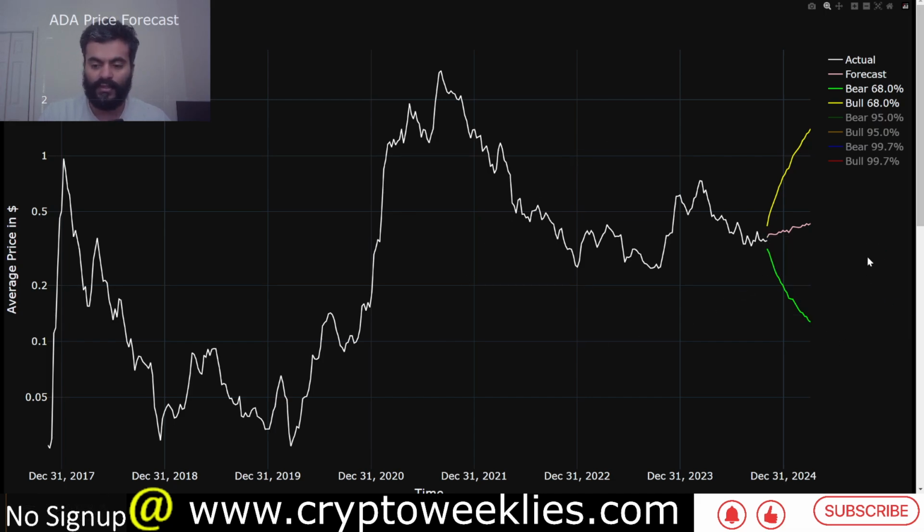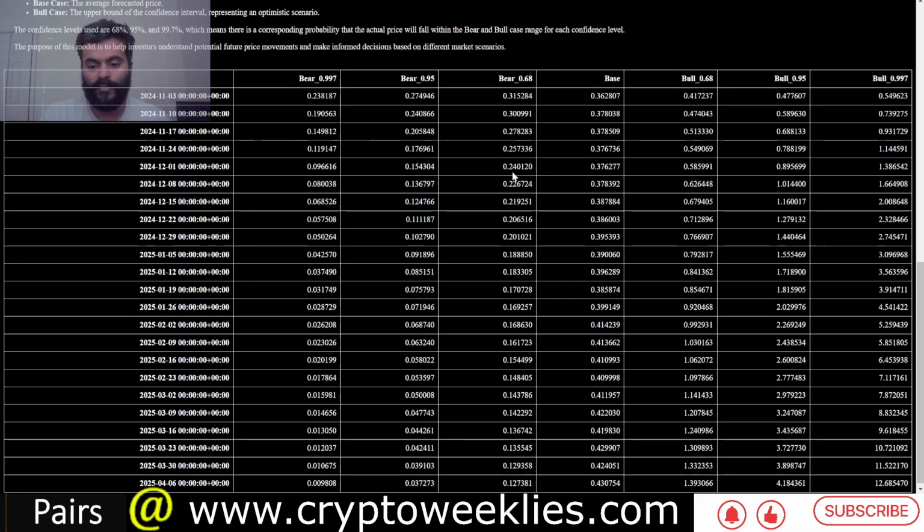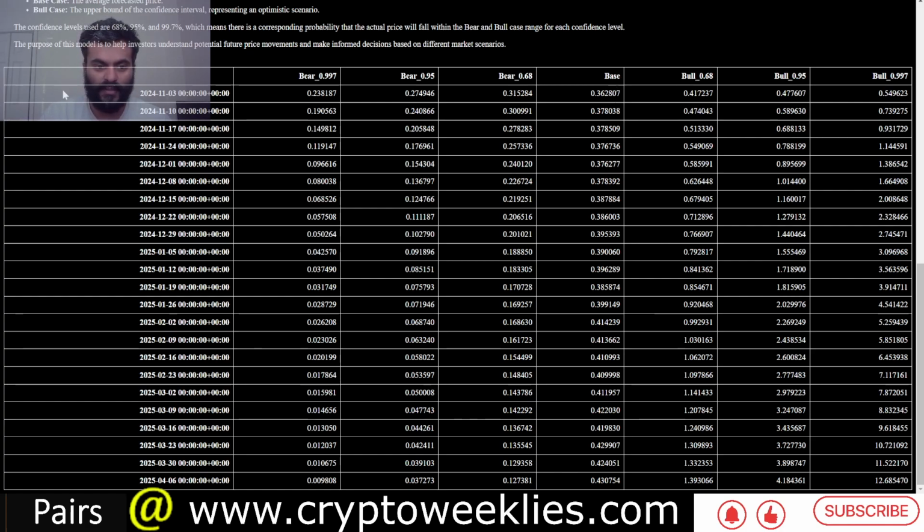So in terms of the price decline, from 33 cents to 13 cents would be slightly above 60% decline. In terms of price appreciation, from 33 cents to about $1.40 would be about 4.5x from the current price action. In terms of the tabular valuations, they are available week by week.